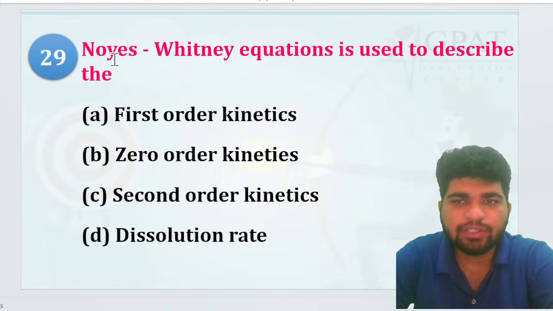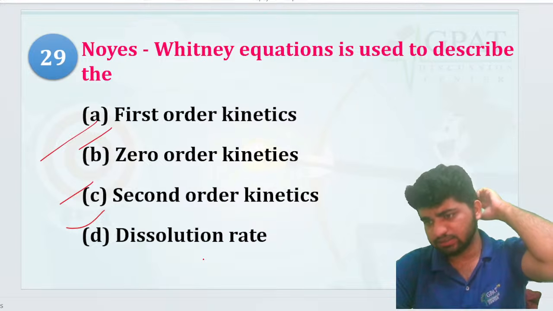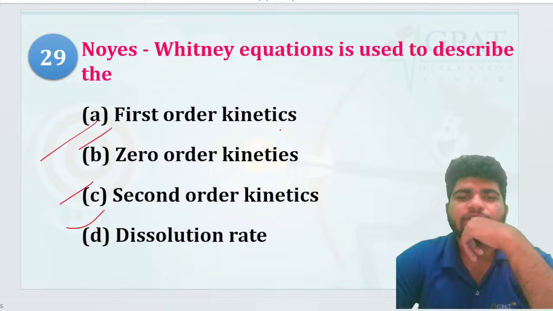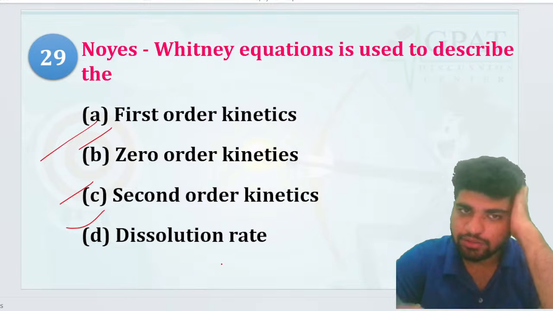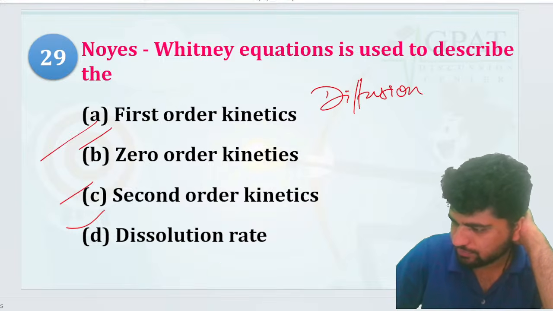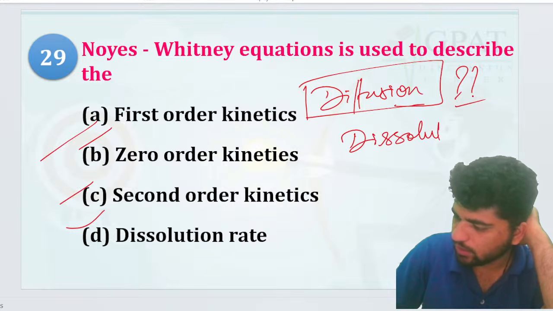Okay. Noyes-Whitney equation is used to describe the first order kinetics, zero order kinetics, second order kinetics, or the dissolution rate. Chalo, simple. Now, for diffusion, anyone tell me? For diffusion and for the dissolution from matrix, can anyone tell me?